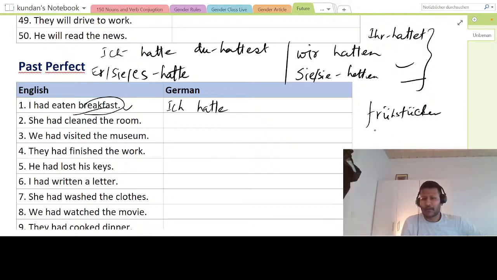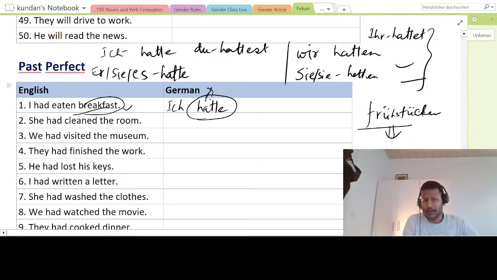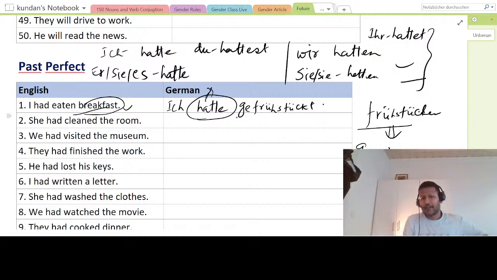Rest everything is the format, so this will be: ich hatte gefrühstückt. So I had eaten breakfast. Frühstück is breakfast, frühstücken is to eat breakfast.